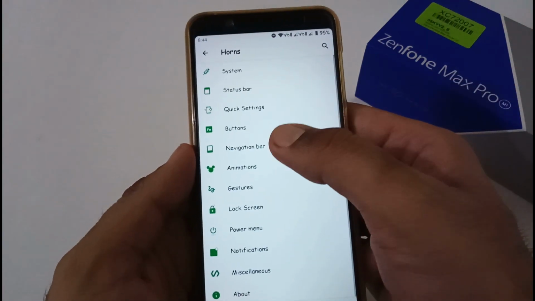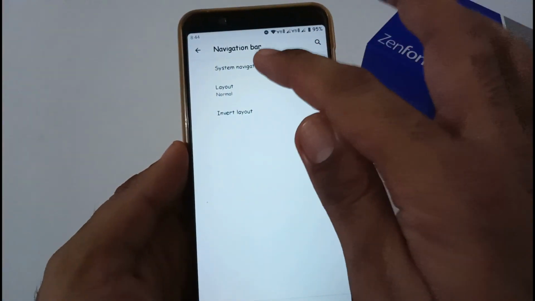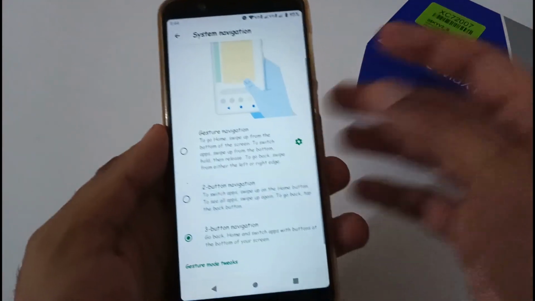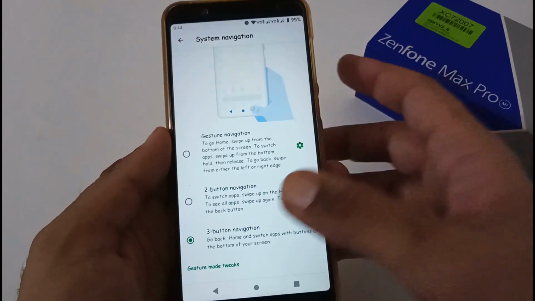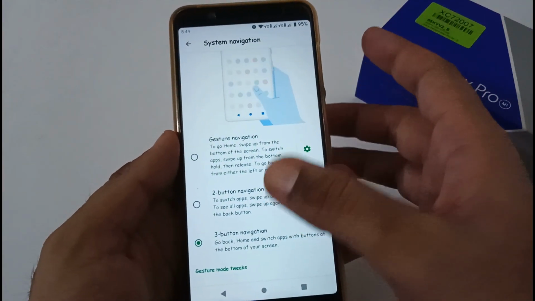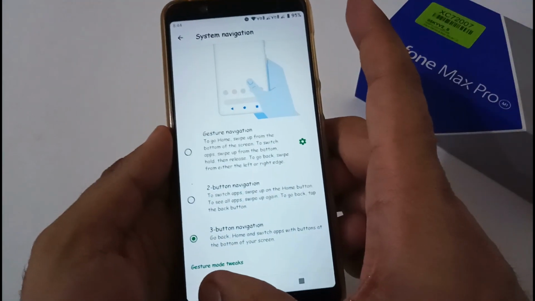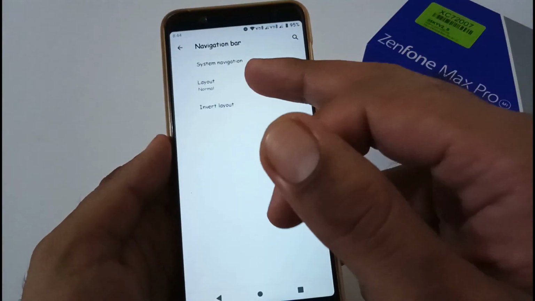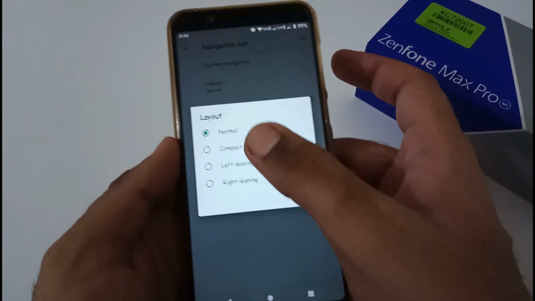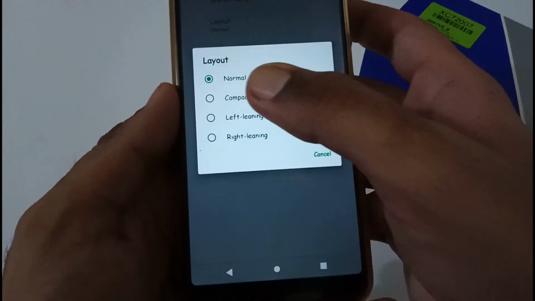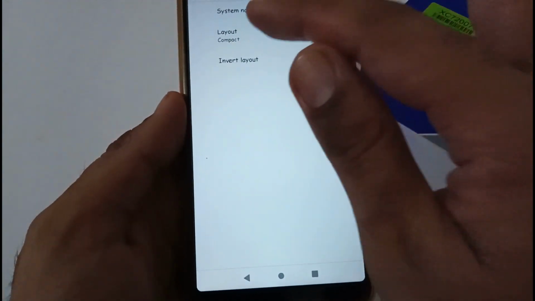Now let's move to the navigation bar. In the navigation bar, under system navigation, they have provided gesture, 2 button, and 3 button. Just for the video's convenience, I'm using 3 button, but you can use 2 button or gesture, whatsoever you are familiar or habitual with. Apart from this, the layout basically has 4 different options. Normal, so let me do compact. Now you will see the change in the bottom one. So now it has become compact.